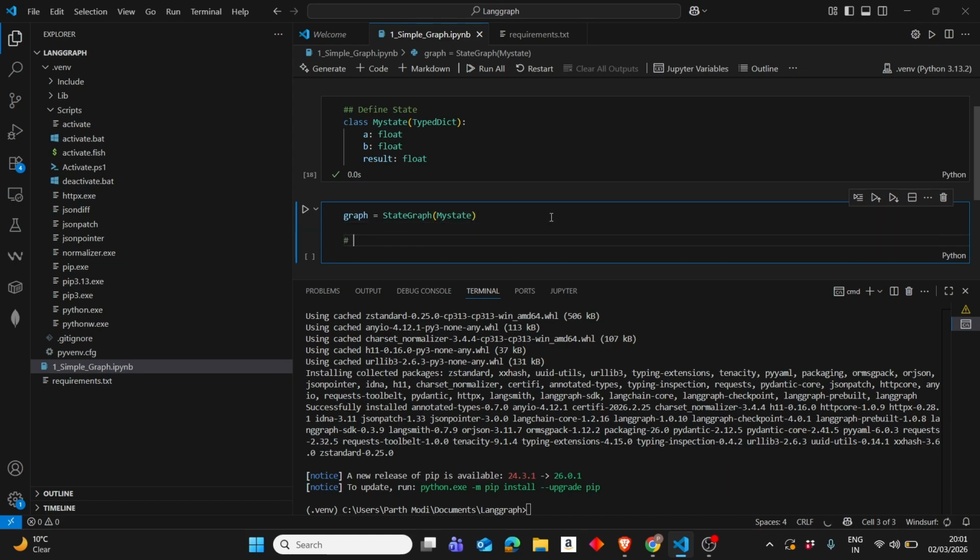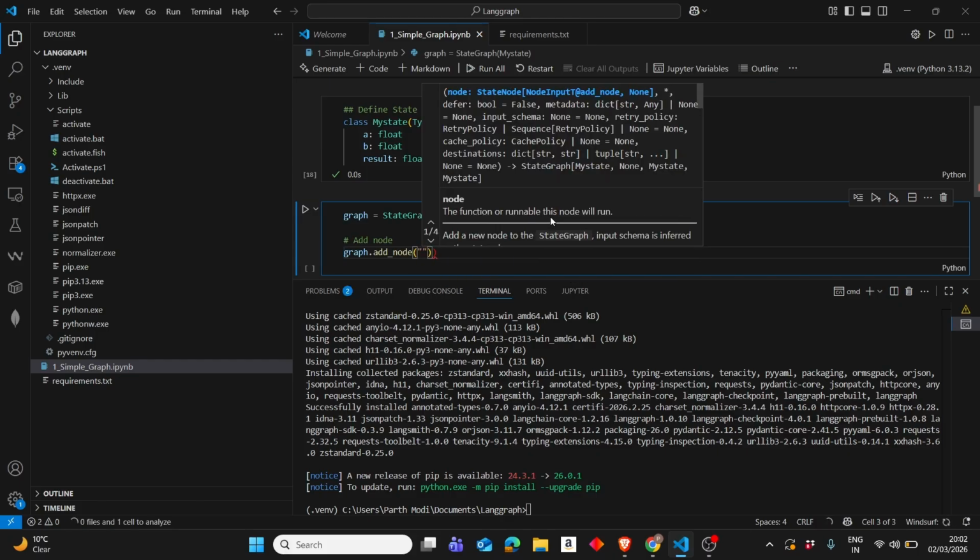Now let's add the node. First we will add the node, and then we will connect all the nodes via edges. It's already suggesting graph.add_node. What this does is simply add a node to our graph object.